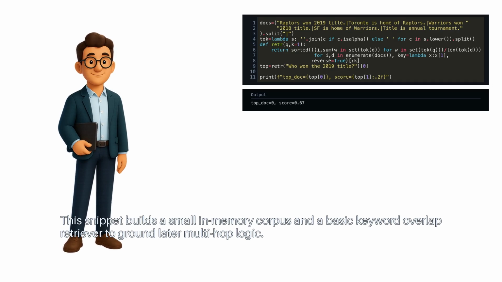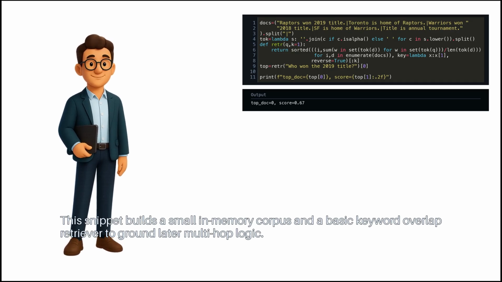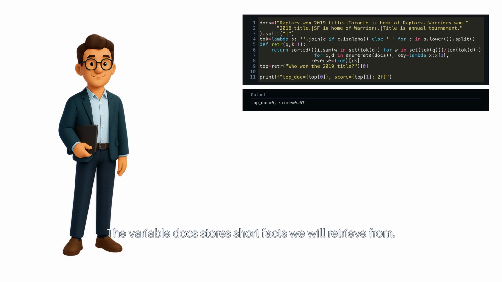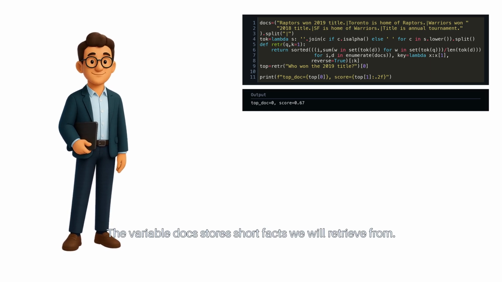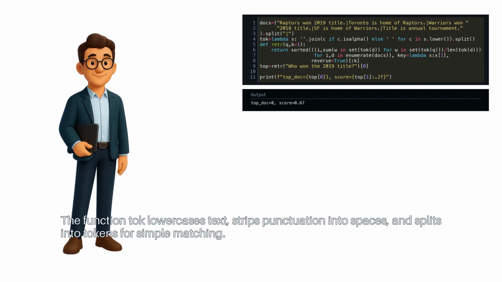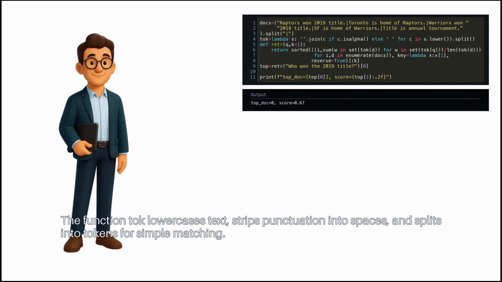This snippet builds a small in-memory corpus and a basic keyword overlap retriever to ground later multi-hop logic. The variable docs stores short facts we will retrieve from. The function toke lowercases text, strips punctuation into spaces, and splits into tokens for simple matching.